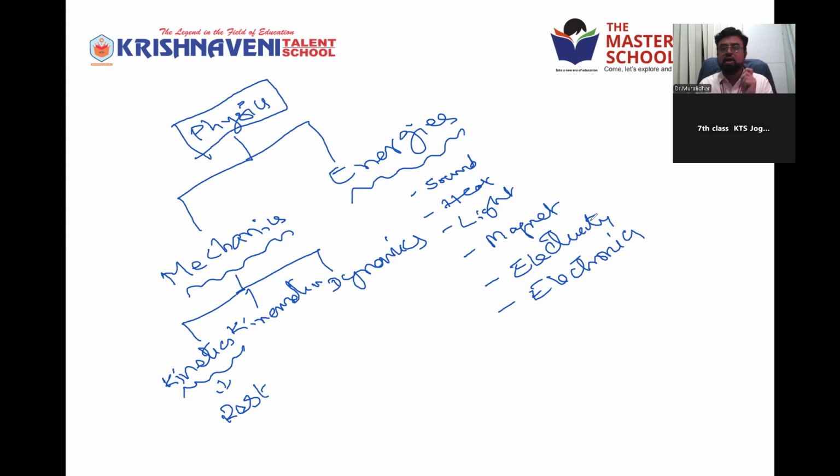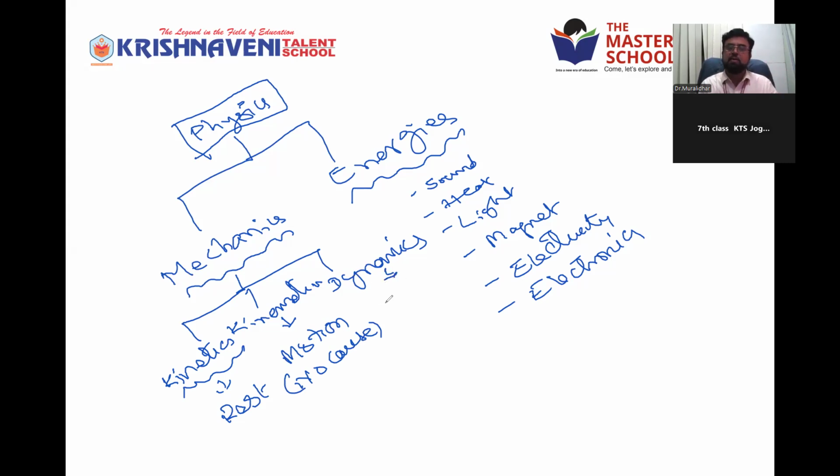When a body is at rest, under what conditions is the body at rest? Kinematics is the study about motion. Here, no cause. We are not discussing why the body is moving. Only the motion of bodies, various types of motions, and what terms come across when a body is in motion.